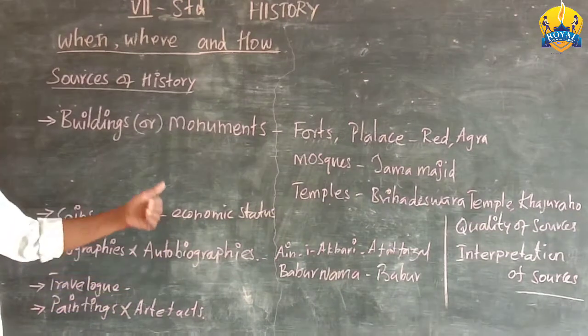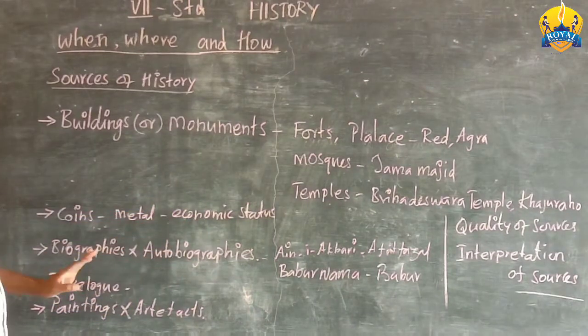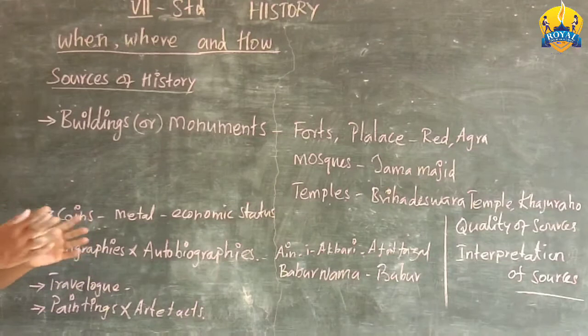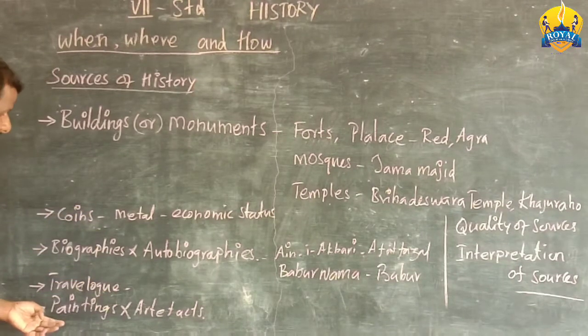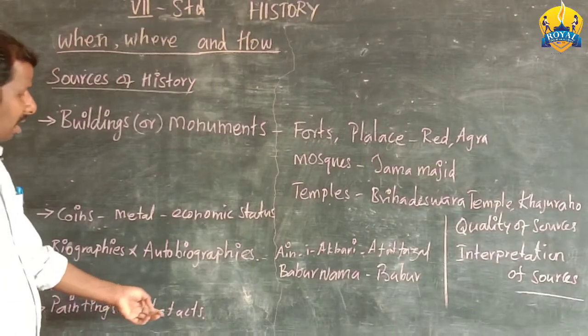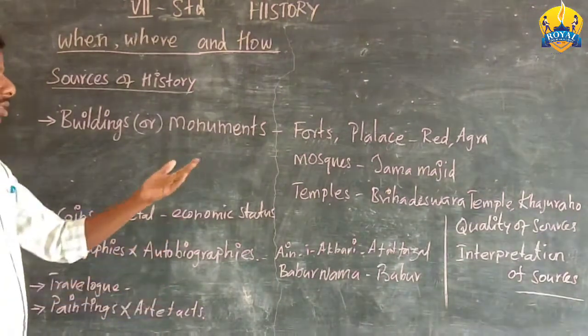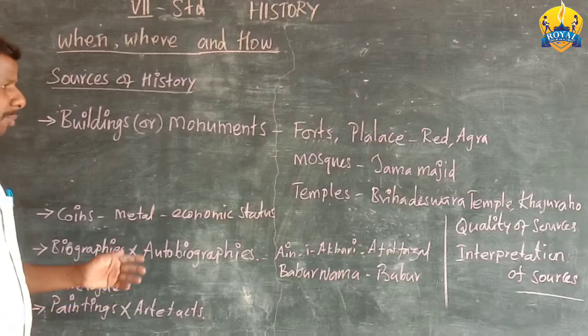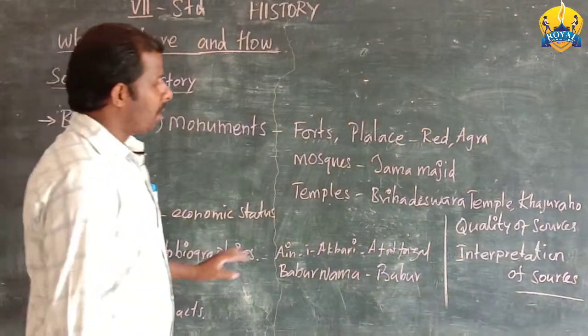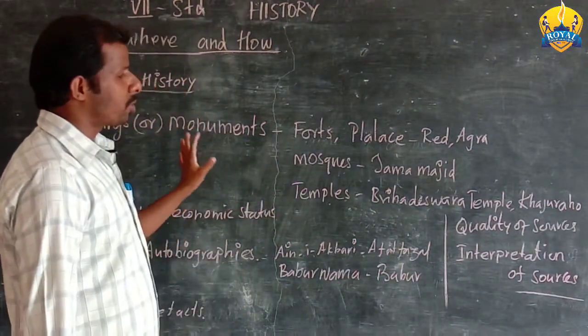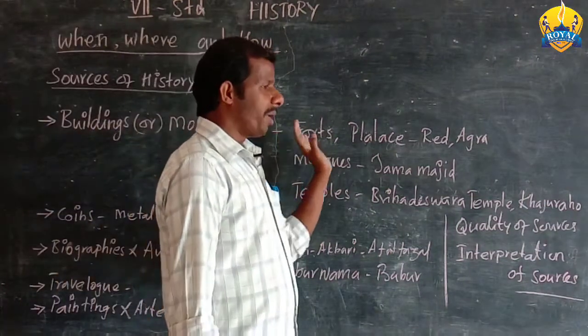Example, Ibn Battuta, Megasthenes. Ibn Battuta was also one of the remarkable persons who traveled during the medieval period. The next one is paintings and artifacts. Yes, the Khajuraho temples have beautiful paintings. So these sources help us to know about the medieval period.